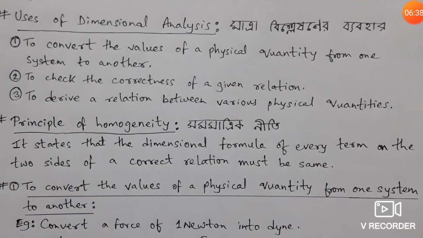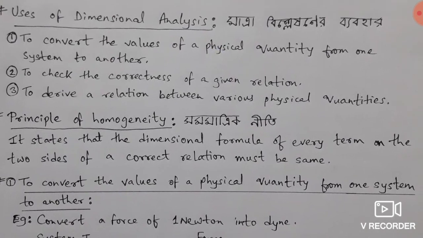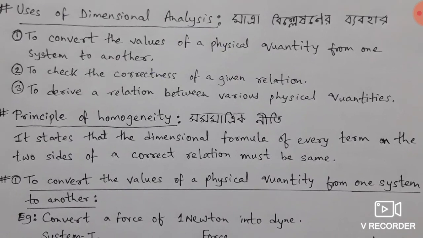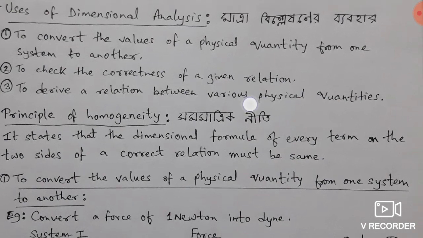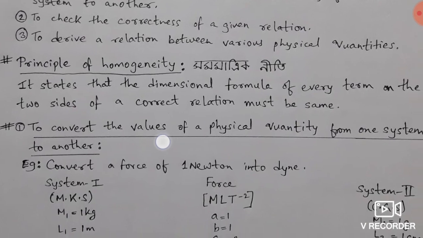Now let us discuss the uses of dimension analysis. Where the dimension problem is used, there are three uses: to convert the values of a physical quantity from one system to another, to check the correctness of a given relation, and to derive a relation between various physical quantities. We will discuss these 3 points one by one.